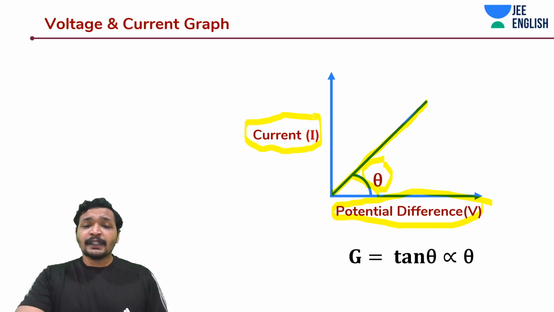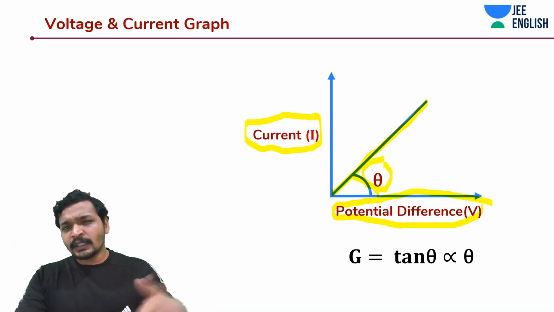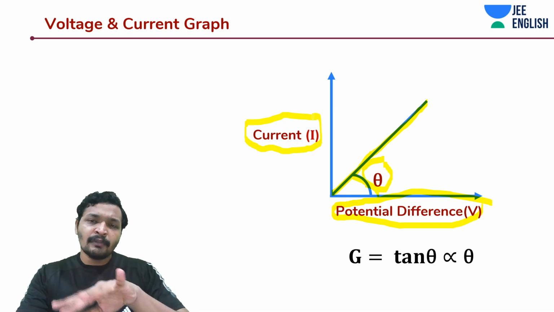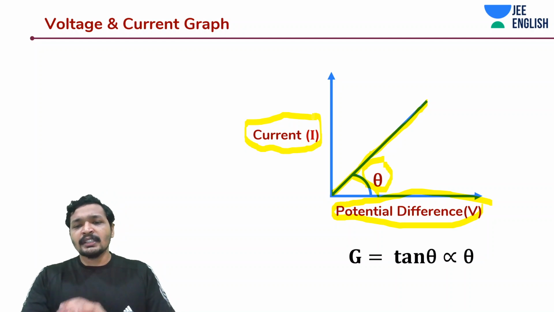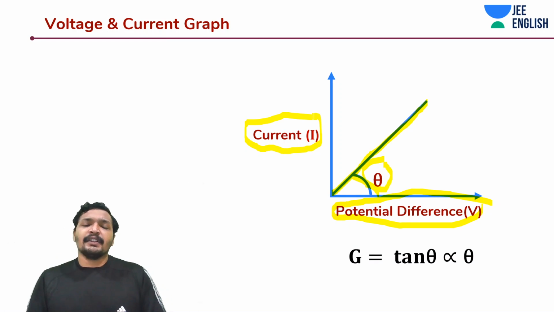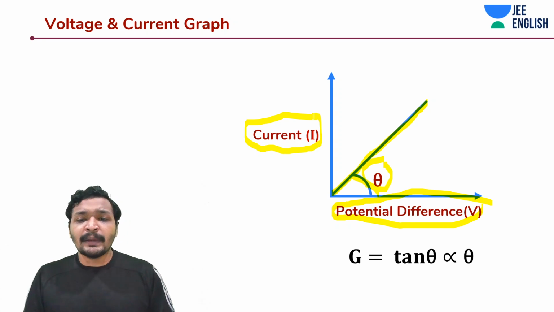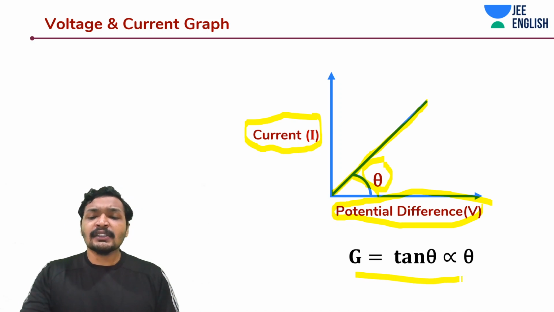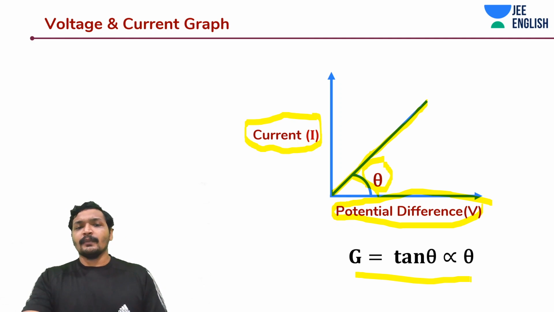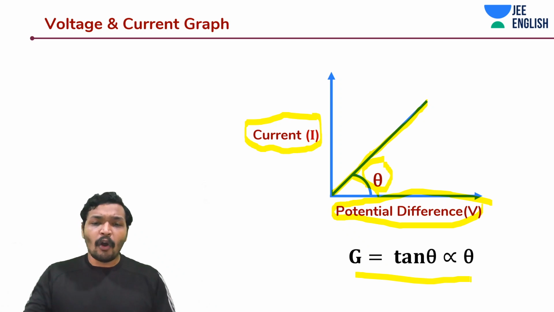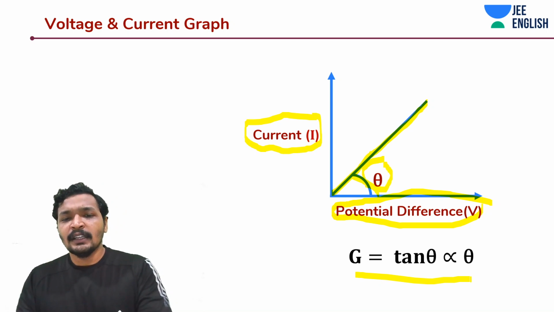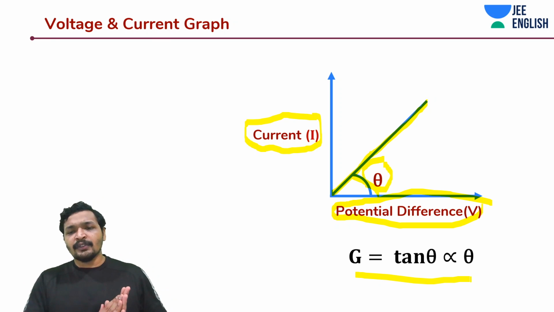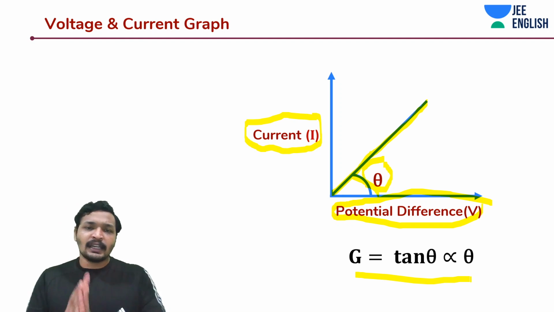Keep noticing this kind of thing in your exams. The graph's axes might be inverted, or they are changed. Then the meaning itself becomes very different. Okay. In this case, what would be the tan theta? Tan theta is going to be y by x, I by V, which is nothing but conductance. So tan theta is conductance, which is proportional to theta. A small interchange, but a big change in terms of slope. Awesome. Makes sense. Let's say I'm increasing the potential, the current should also increase with a constant conductance.